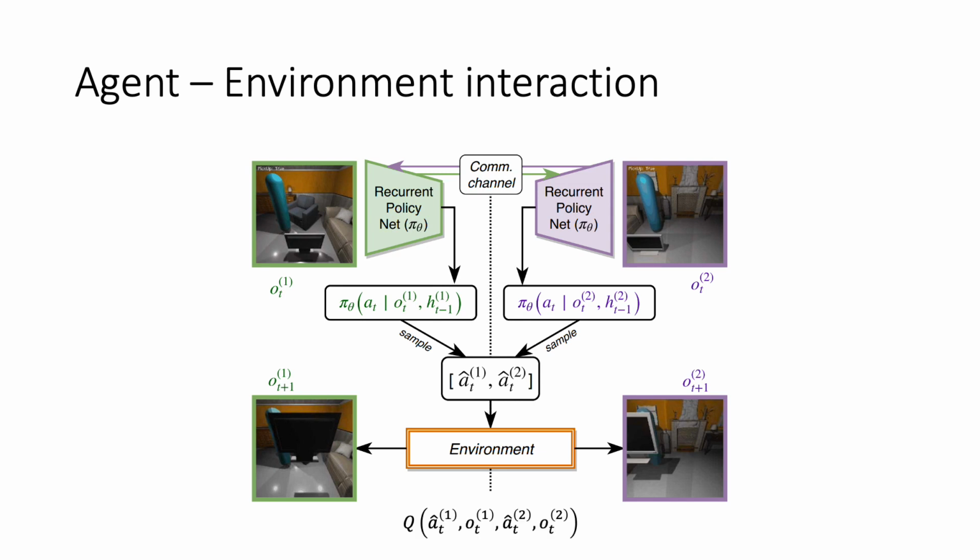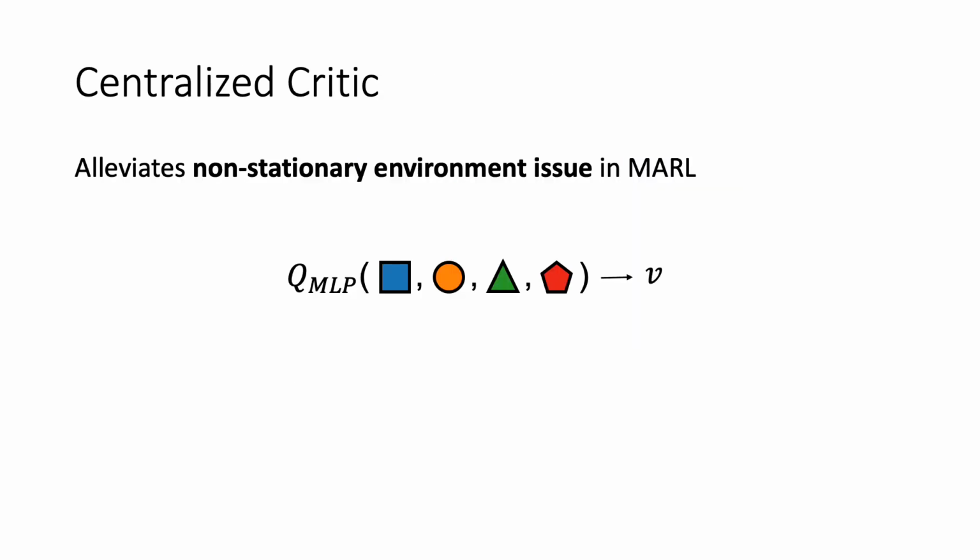For training of multi-agent systems, we often use a centralized critic Q, which depends on all actions and observations and assesses suitability of the current configuration. This centralized critic has been remarkably successful because it helps to address non-stationary environment issues caused by the existence of multiple agents. However, prior work implements the centralized critic usually as a multi-layer perceptron.